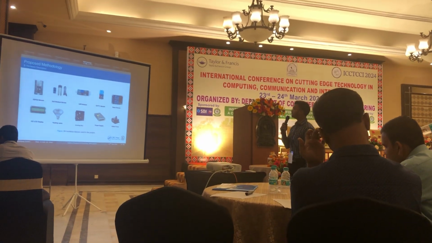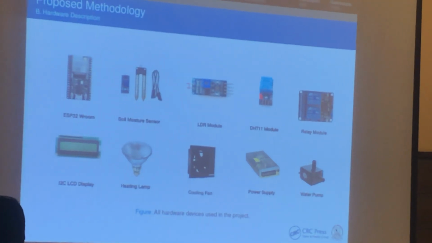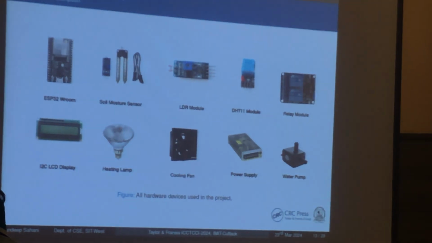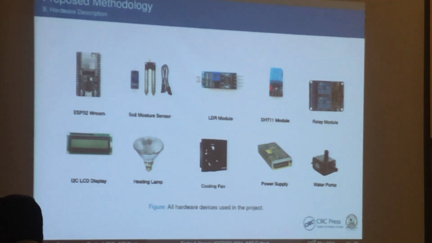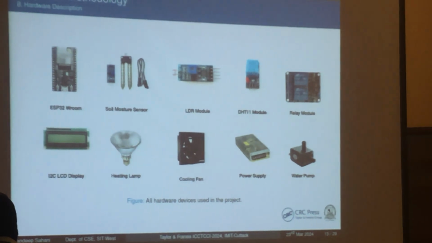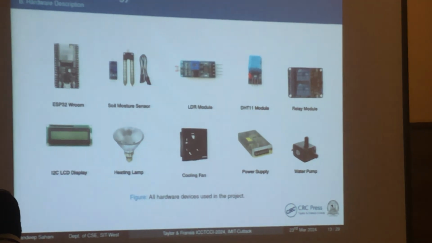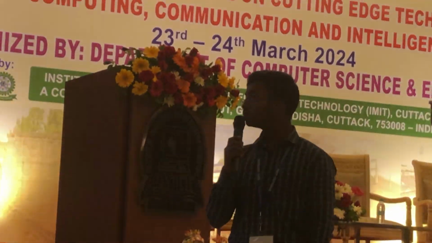The first is ESP32, the central part of this project. The second is the moisture sensor, used for sensing soil moisture. Third is LDR for light intensity measurement. Next is DHT, the digital humidity and temperature sensor, which is used to measure the humidity and temperature of the environment.